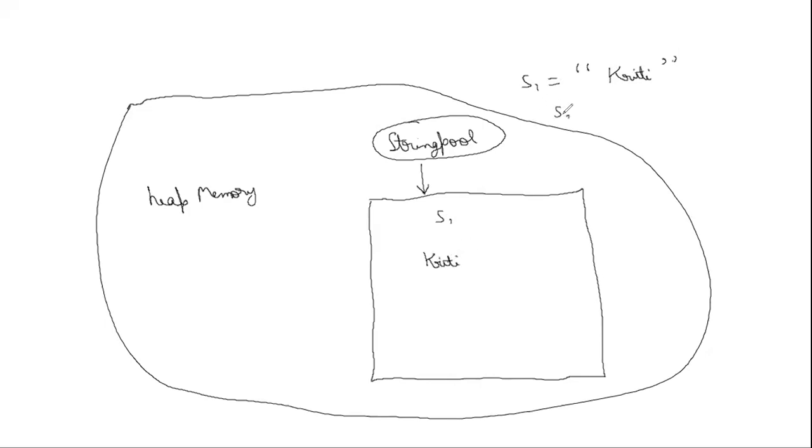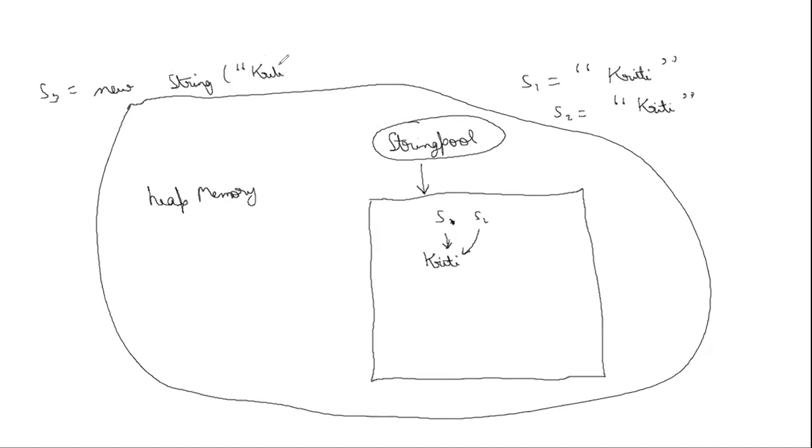If you make S2 is equal to Kriti, then S2 will also be here, and it will see that Kriti is there in the string pool, and it will take from there. Okay. But if you do something like S3 is equal to new String Kriti (the data type is String, I'm not writing that), then what will happen?